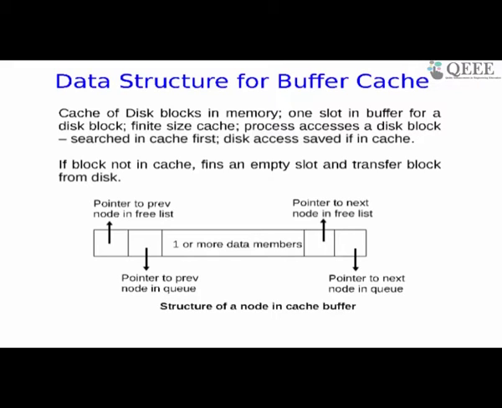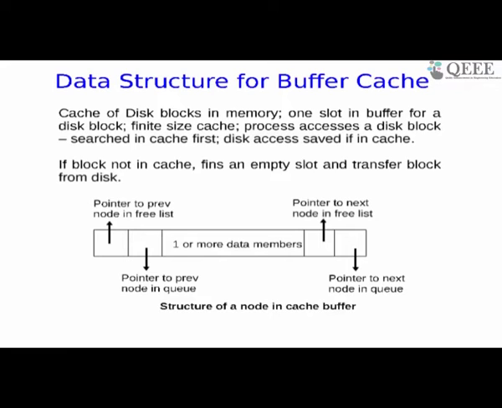What is this free list? The free list says I have some wagons. Some of the wagons are occupied and some of the wagons are free. Those which are occupied hold disk block data, which means some process is accessing that particular disk data, has asked for it, and therefore it is in a particular slot, or wagon as I call it. Now suppose I have 100 slots, that's all that I have. And a request for the 100th disk comes, which is a disk block that is not there in my collection. But the process has to be serviced.